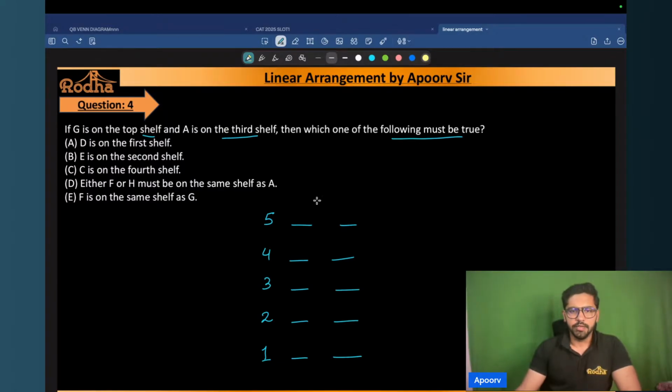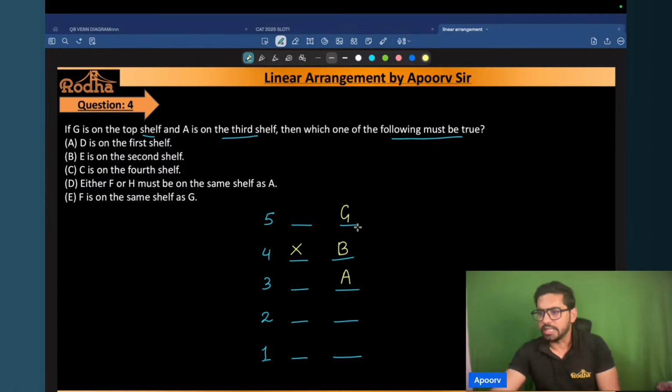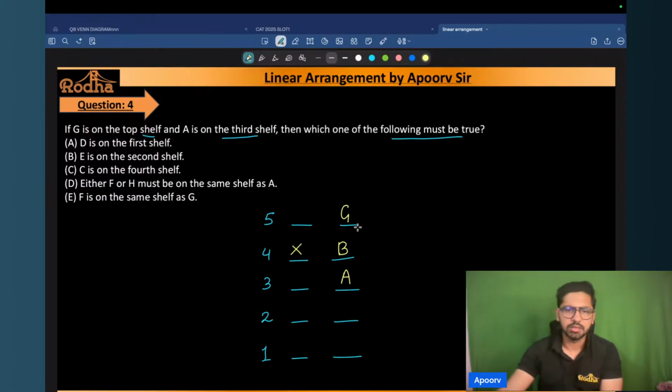If G is on the top shelf, okay, so G is on the top shelf and A is on the third shelf. And we know that there's only one item on the fourth shelf, right? So that means B has to be here, right? All of you agree? Is everybody good till here? Please respond, guys. Yes, English channel.